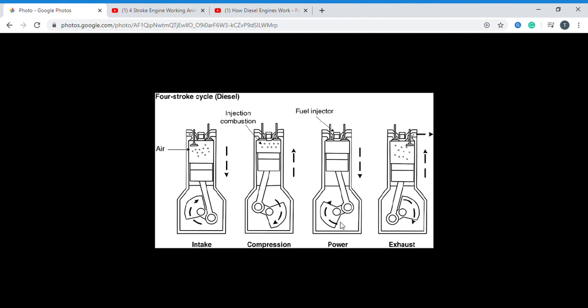So the four-stroke diesel engine is nothing but using the diesel, the air, and the strokes, and the remaining components, we get the power energy. That is what I call the four-stroke diesel engine.